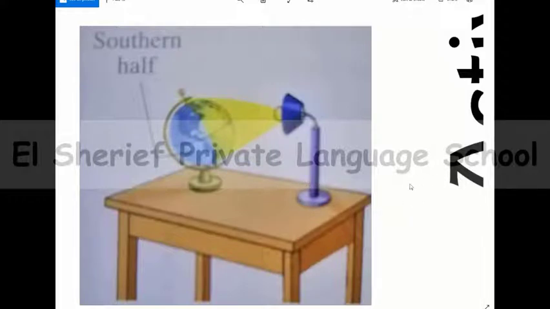Move the model around the lamp where its southern part is inclined towards the electric lamp. This time, a large part of the southern half becomes light while a small part of the northern half becomes light. So it is summer in the southern half and winter in the northern half. Let's play a video to clarify.